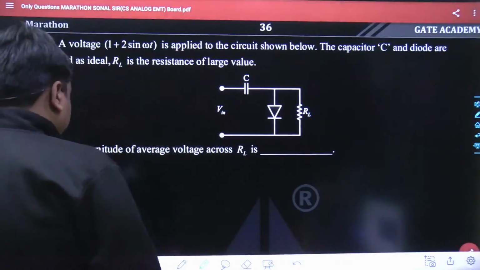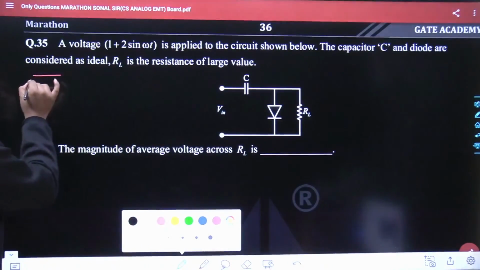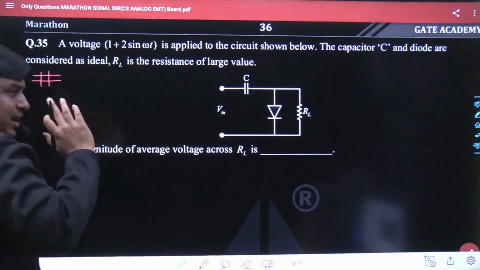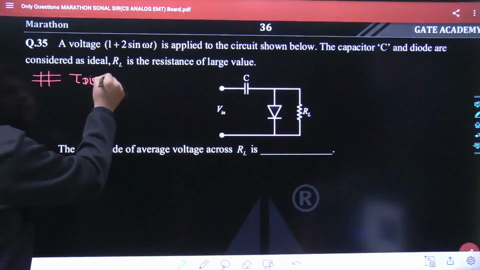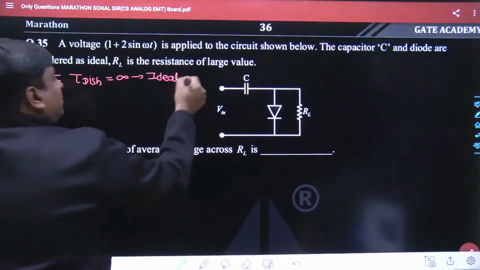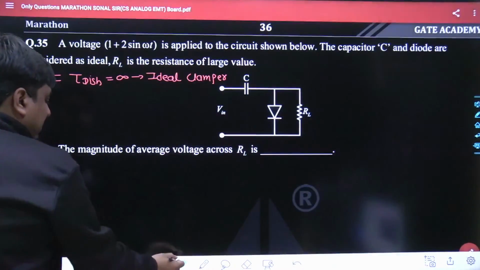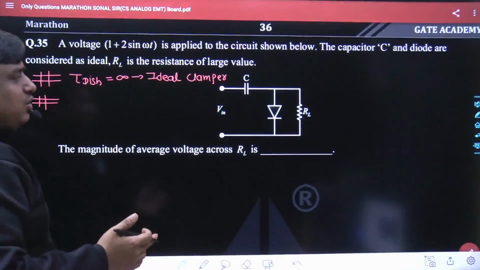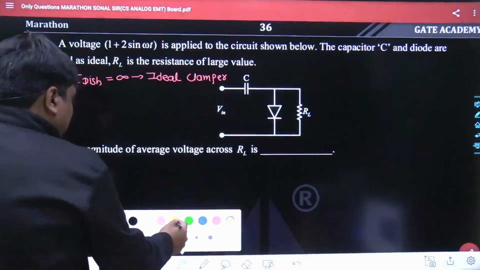See, as far as this problem is concerned, this is a perfect problem of a clamper circuit. In a clamper circuit, we want the discharging time constant to be almost infinity, and by keeping RL tend to infinity, we try to keep tau discharge infinity. So obviously it is an ideal clamper circuit. The clamper circuit can be further bifurcated into 2 parts, the positive clamper and the negative clamper. May I know whether it is the positive or negative clamper? As the anode is upside and the diode's cathode is downside, obviously it is going to be a negative clamper circuit.